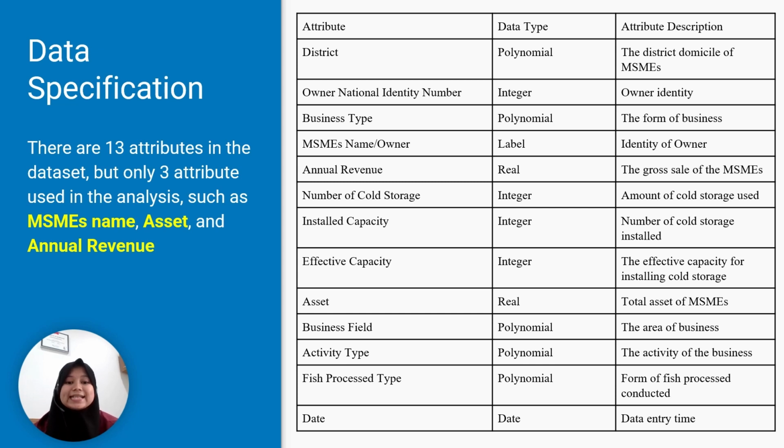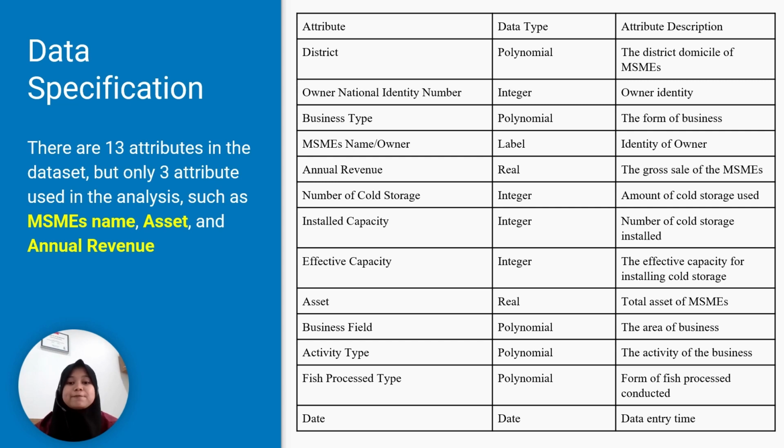So we can see that there are 13 variables in our dataset. The first is district, owner, national identity number, business type, and annual revenue, number of cold storage, install capacity, effective capacity, asset, business field, activity type, fish process type, and the last is date.